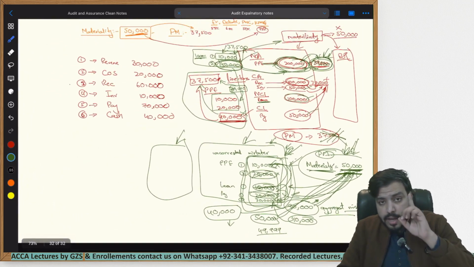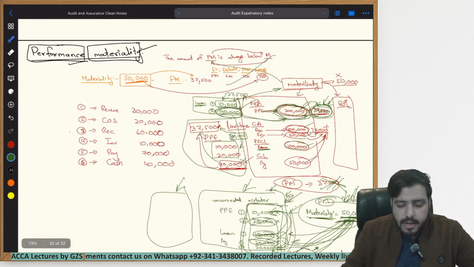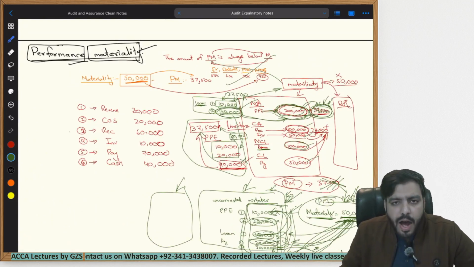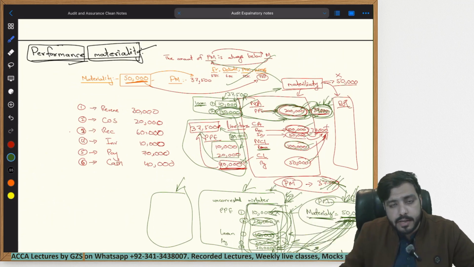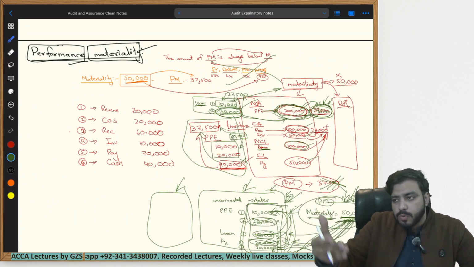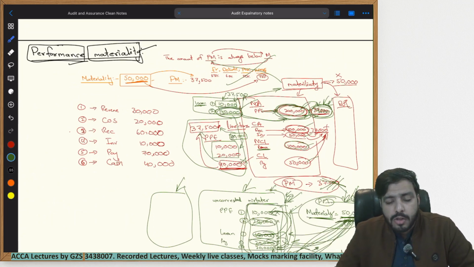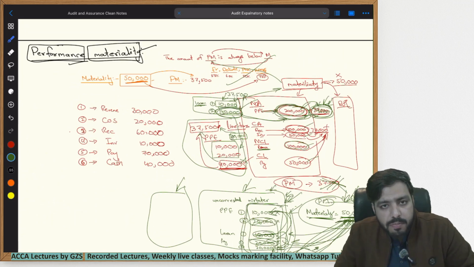Now, for the exam, you don't need to remember how performance materiality is calculated. You don't need to remember that. The examiner will never ask you a technical question where he asks you how performance materiality is calculated, or he will give you materiality and then ask you what is the performance materiality for this question. No, that is not going to happen. In the exam, you will only need to calculate materiality, and your answers will only be based upon materiality.